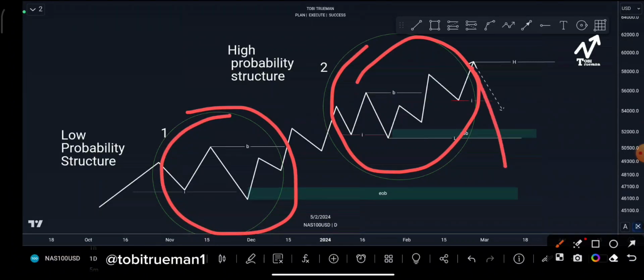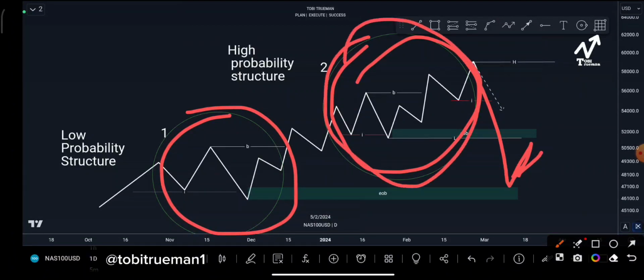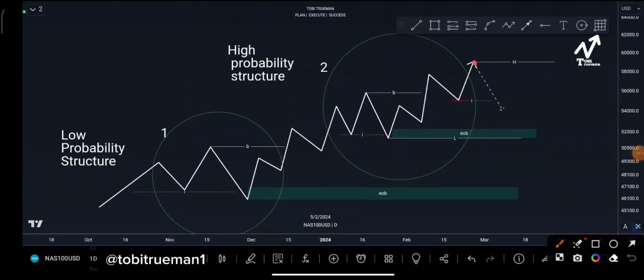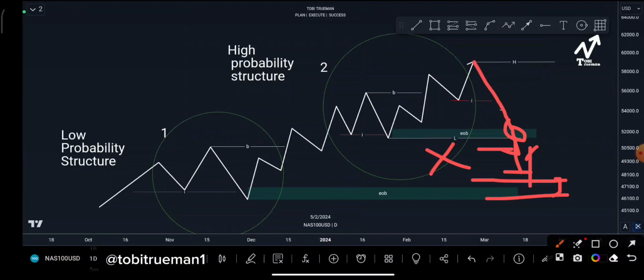Probably if price comes to it and reacts accordingly, we can make our decision as per what price will do here. If price comes to this structure 2 point of entry and price sweeps it, if price swept it last with a wick, not a close below it, this is not a change of character, it's just a liquidity sweep, and another sweep happens and price probably now taps on this extreme order block, and then we can try to make a decision accordingly.